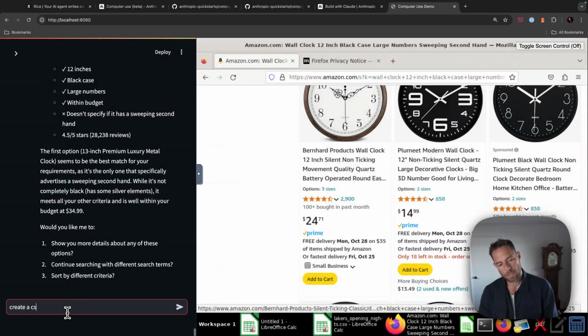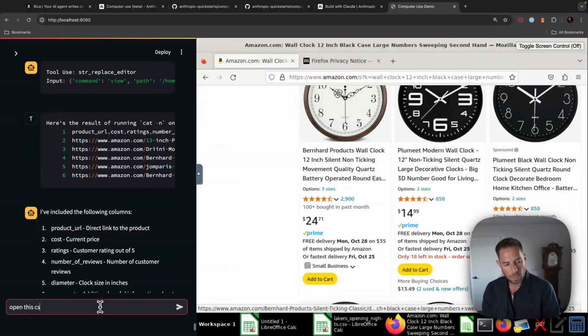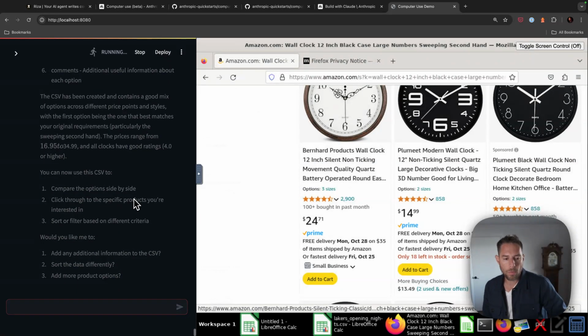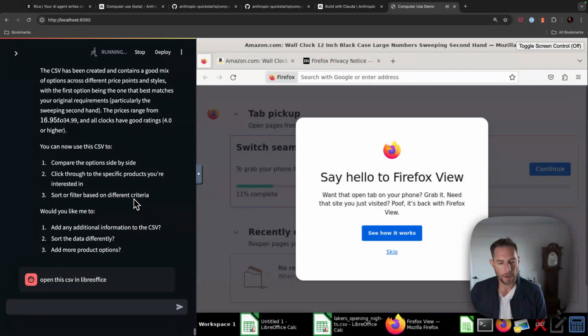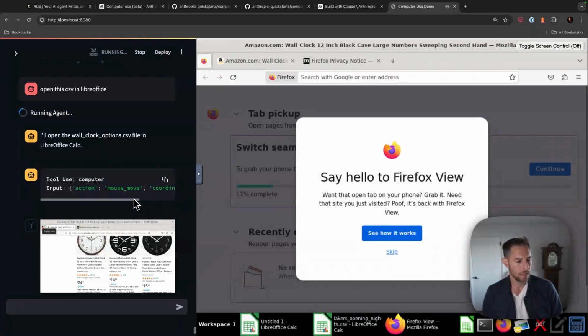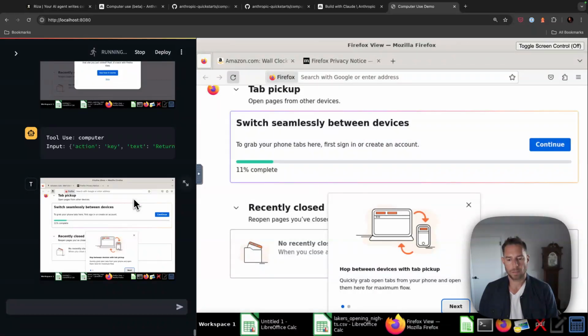And I'll create a CSV with the URL of, let's say, 5 different options. Here's the spreadsheet. Open this CSV in LibreOffice. We're like 24 minutes into this thing, and it's still working. And I'm on the 3rd or 4th task, and it's still going. I mean, it's pretty incredible.